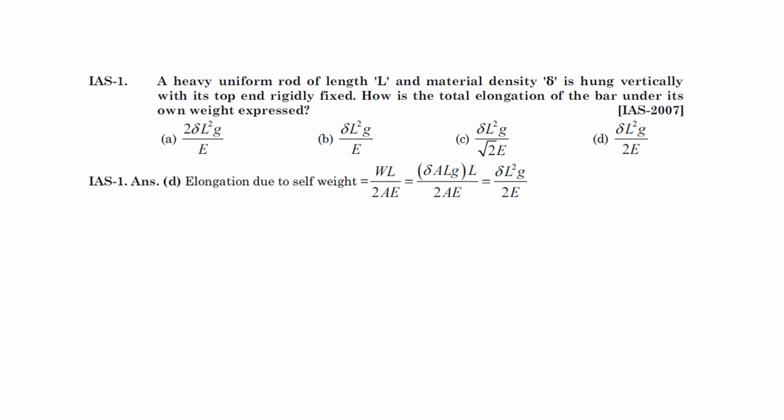That is for self weight. So this is for self weight that I am talking about. WL by 2AE. So weight को हमको इस फॉर्म में लिख देना है. Weight is mg. m को वॉल्यूम के टर्म में लिखो. So it will be del A L g L. If you simplify this you will get del L square g by 2E. So the answer is D.